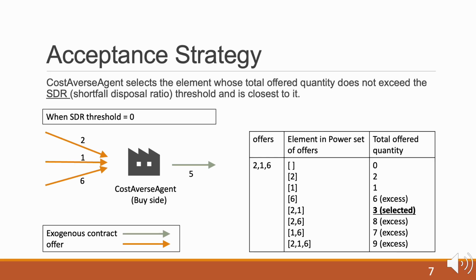On the other hand, CostAverse Agent selects the combination whose total offered quantity does not exceed the SDR threshold and is closest to it. When the SDR threshold equals 0, the combination greater than 5 is not selected, and the closest set, 2 and 1 among the others, is selected. I will explain the SDR threshold later.